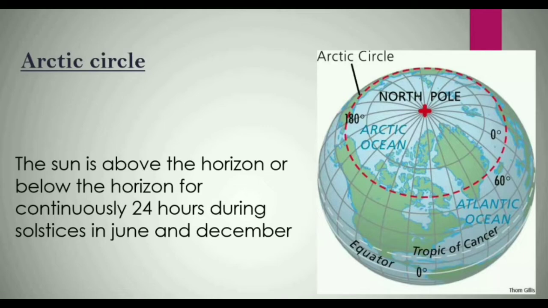Take the example of Norway. Now it will be clear with the example of Norway, children. Norway is called the land of midnight sun. Do you know why it is called the land of midnight sun? It is because the northern part of Norway is located above the Arctic Circle, where the sun shines 24 hours a day from midday to midnight. Means at midnight also you can see the sun in Norway. That is why this place is called the land of midnight sun.